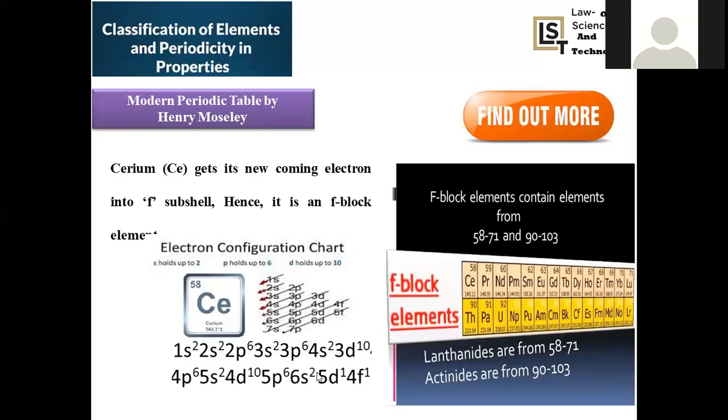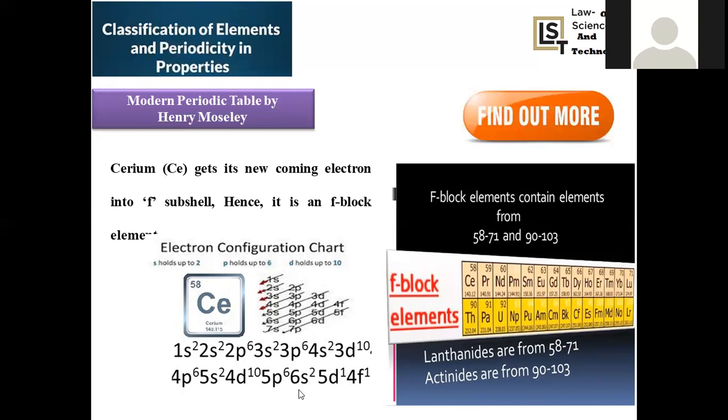So when compared to 3d, 4f will still be an inner one, because in the case of a block element, after filling 6s, the next level of energy will be 5d, and the next level will be 4f, right? So 4f will be buried inside actually. 4f has the fourth principal quantum number, followed by the fifth, followed by the sixth. So that is the arrangement of shells.